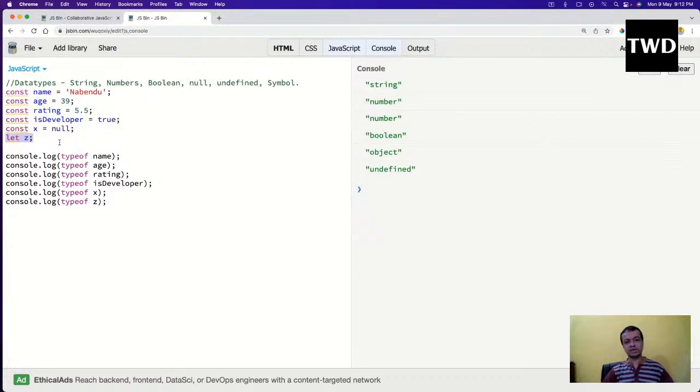Okay, both of them are empty values, and one is assigned by the user, one is assigned by the system. This undefined is assigned by the system. If you leave something like this, it will be assigned by the system. But let us take some very good example for this.